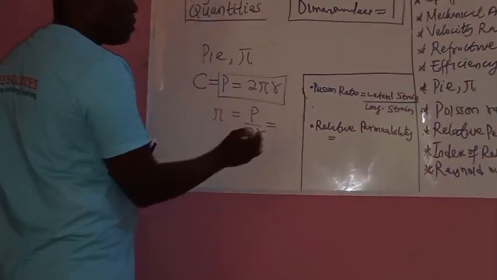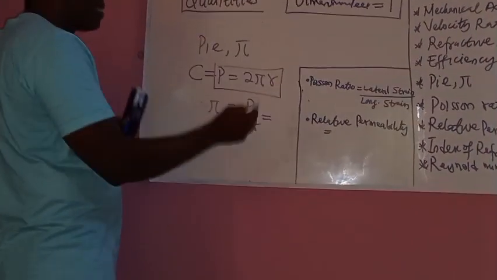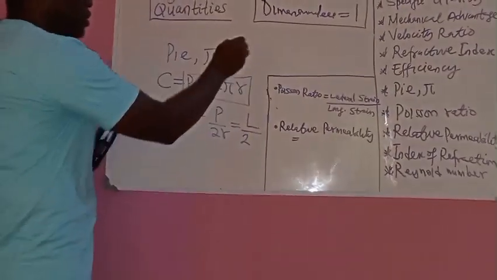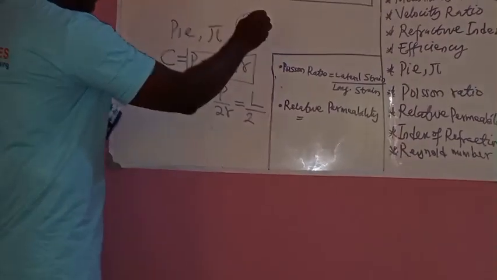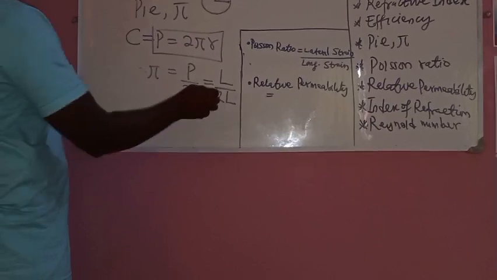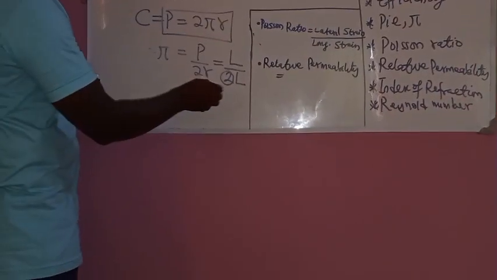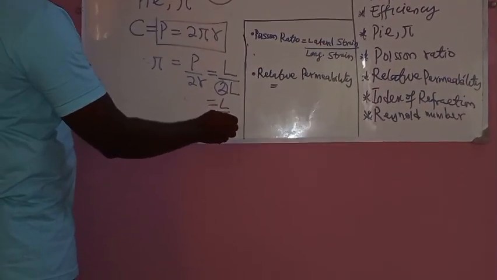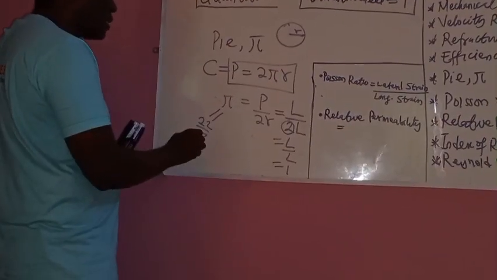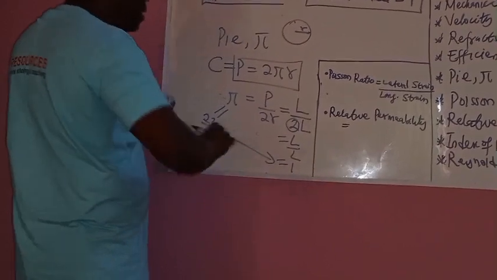Now, I told you that perimeter means length, means distance, that is L, divided by 2. Radius is also length, so that is L. Now, in dimensional analysis, we don't deal with numbers, so this disappears. So what do we have left? L over L. So this L over L gives us what? 1. So it means that the dimension for pi, which in actual sense is 22 over 7, now becomes 1, has no unit, is dimensionless.